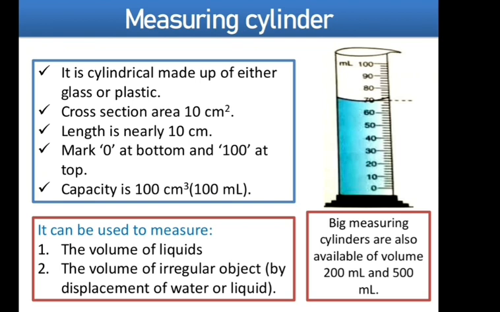Okay. It can be used to measure either the volume of liquid or the volume of irregular object by displacement method. Fine. Big measuring cylinders are also available of volume 200 milliliter, 500 milliliter etc. 200 और 500 milliliters के cylinders भी available होते हैं.